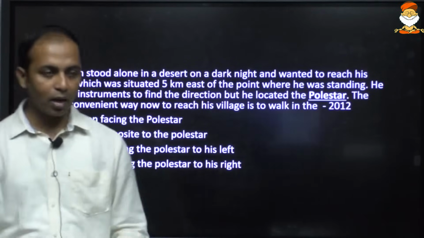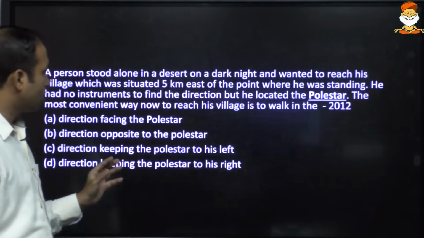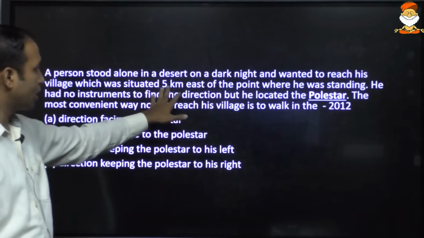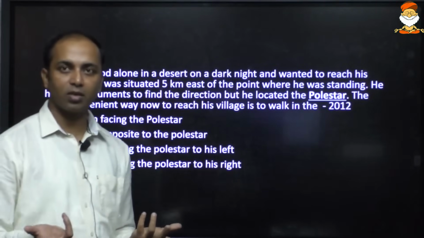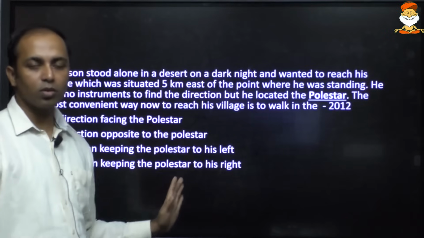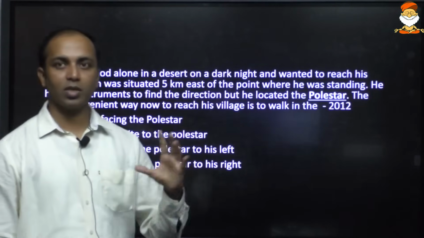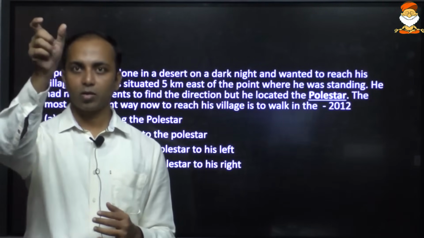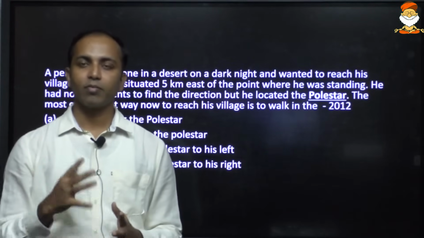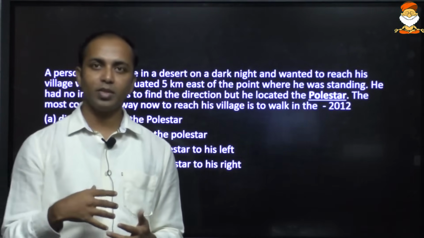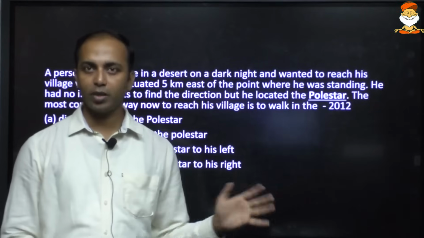So the dilemma here is, the person knows that from that point wherever he is standing, his village is located 5 km east, but the problem is he doesn't know where is east. Okay, he doesn't know where is west. So first thing is he must know the direction. So if he sees the pole star, the pole star will indicate the north direction. The opposite will be the south, and to the right of the pole star will be east, and to the left of the pole star is going to be west.